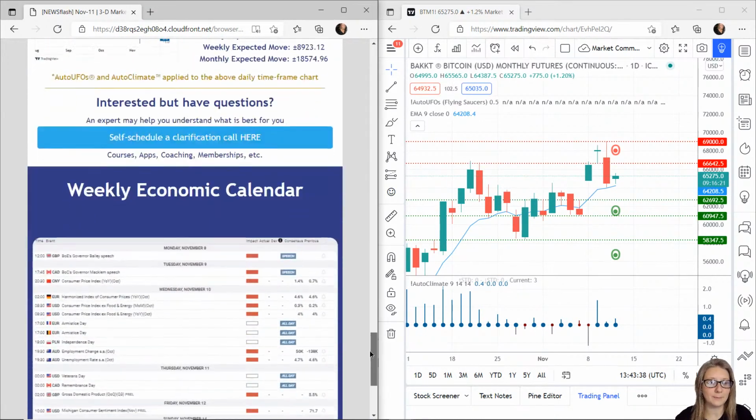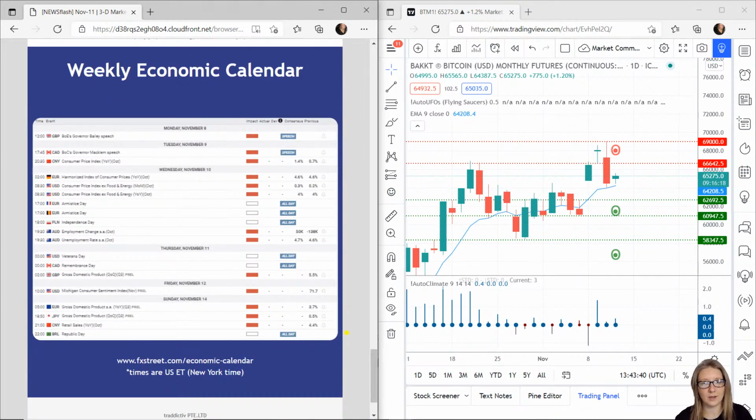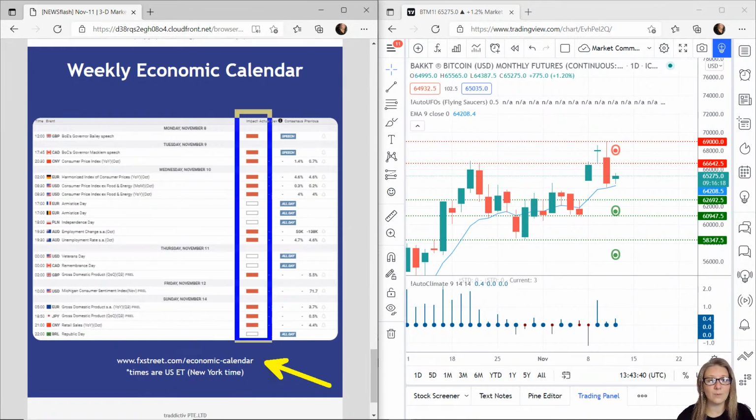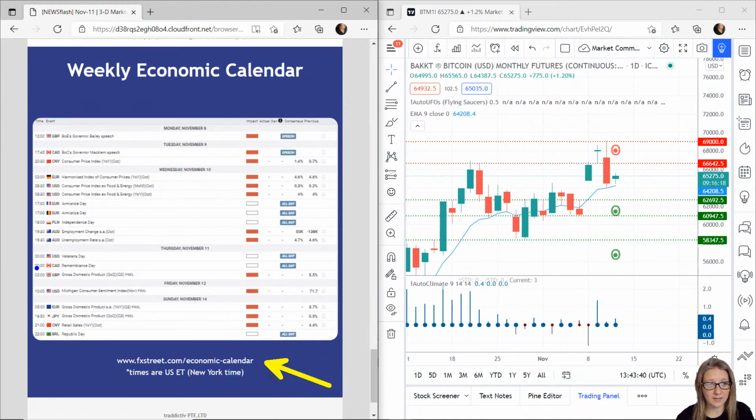Just before we wrap up, one last thing to look at, which is our weekly economic calendar. We get this from fxstreet.com, and what we do is we filter by high impact news, meaning we want to know which scheduled news reports are likely to have an impact on these markets and perhaps create volatility. So today being Thursday, it's Veteran Days in the States, Remembrance Day in Canada. It's also Remembrance Day here in the UK. We also have gross domestic product coming out for the pound.